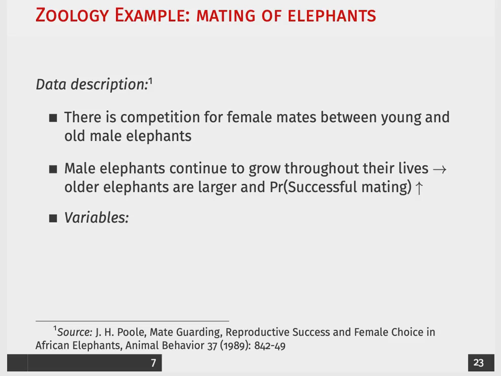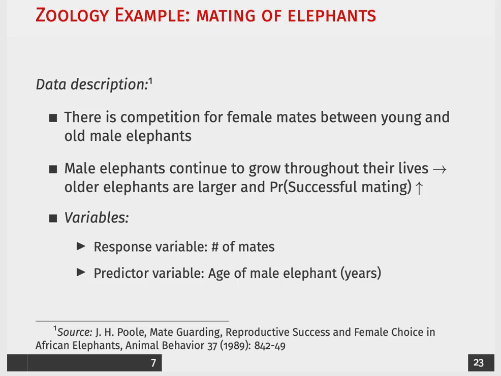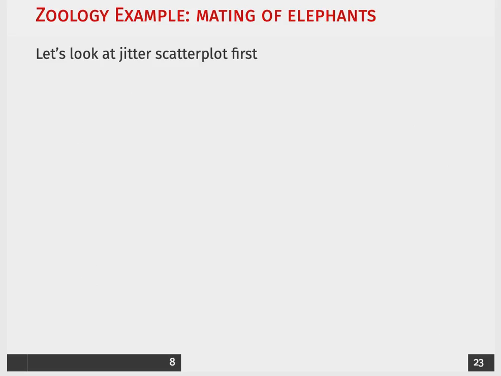The variables that we're going to look at: the outcome is going to be a count of the number of mates that a male elephant is able to successfully have. The covariate that we're going to look at is the age of the male elephant in years. Now, again, I cannot stress this enough, please always look at your data descriptively to try to see what is the best modeling procedure that you should use.